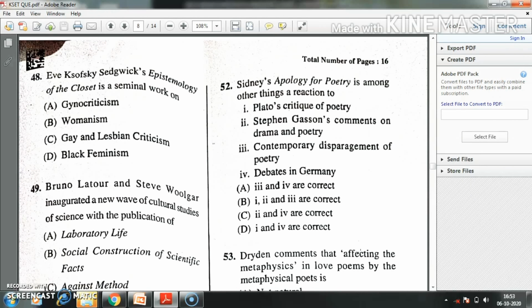Question number 48. Eve Kosofsky Sedgwick's Epistemology of the Closet is a seminal work on dash. Option A, xenocriticism. Option B, feminism. Option C, gay and lesbian criticism. Option D, black feminism. The right answer is gay and lesbian criticism.